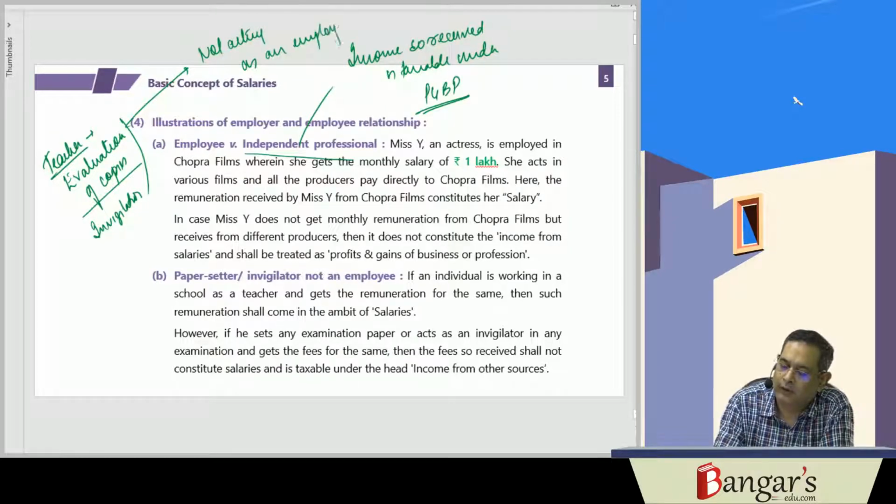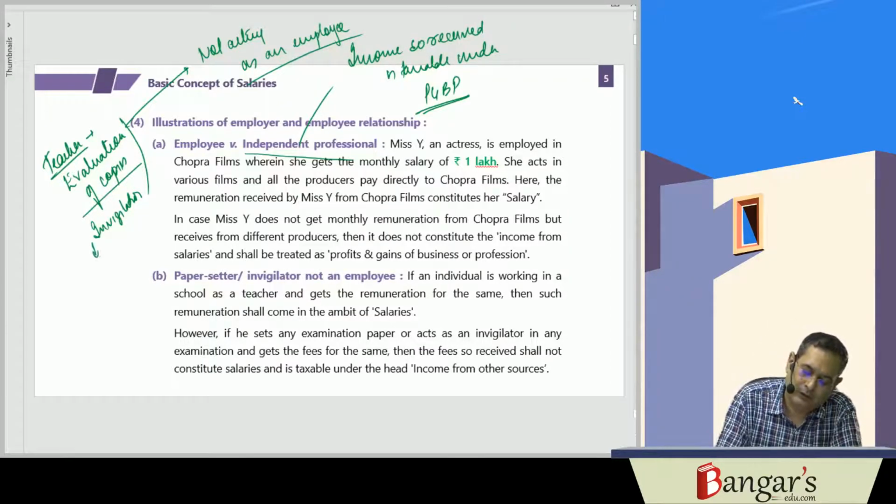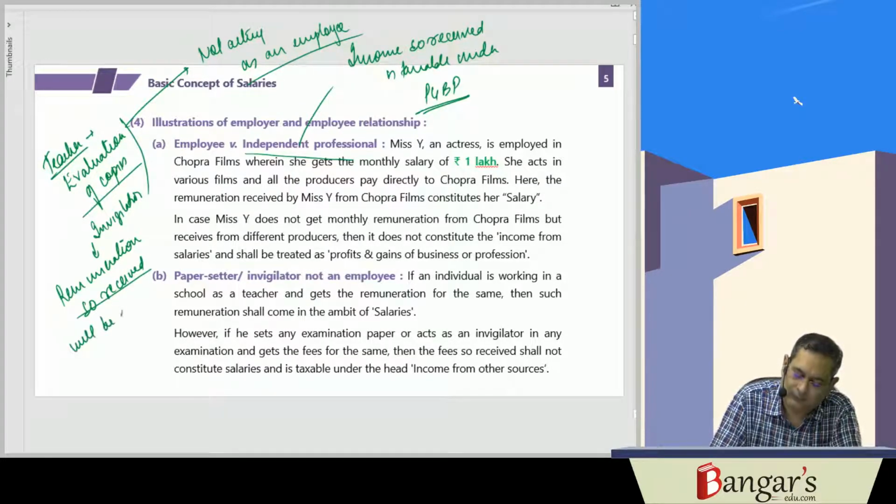And when they are not acting as an employee, in such a case, the remuneration so received by them will be taxable under their income from other sources.